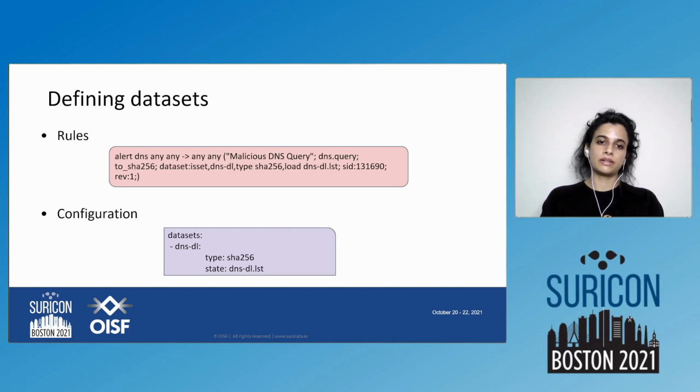If we were to write a similarly fashioned configuration for a dataset in suricata.yaml, we would write it like this. We would define all the datasets. We can define a list of datasets with this hyphen in the YAML under the datasets key, and we can define the type and the state or any other options that we would like to be here.